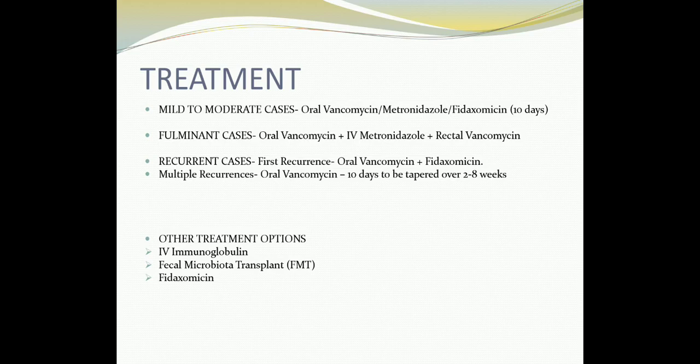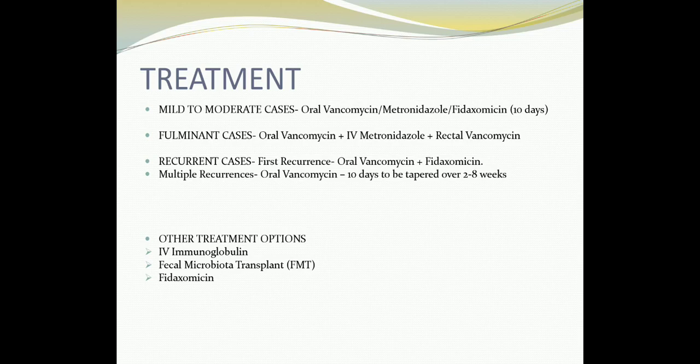In case of multiple recurrences, we go for oral vancomycin for 10 days, which can be tapered over 2 to 8 weeks. So give a full dose of oral vancomycin for 10 days, followed by tapering of the doses for the next 2 to 8 weeks. You may also choose to give IV immunoglobulin, which can neutralize the toxins of Clostridioides difficile.